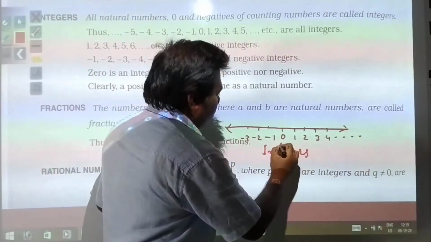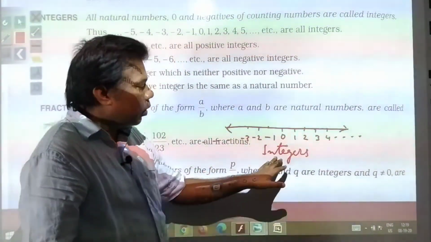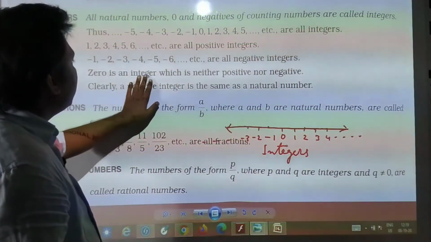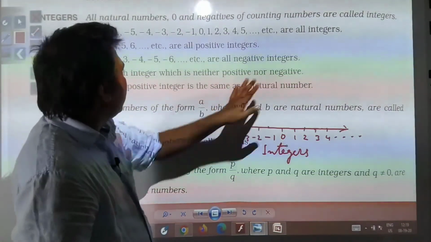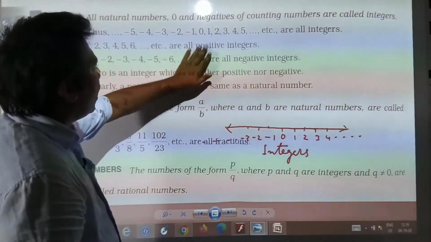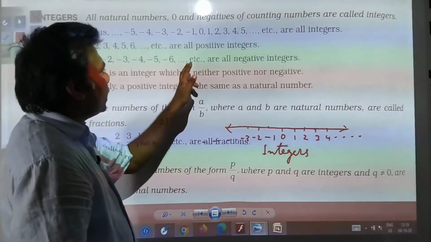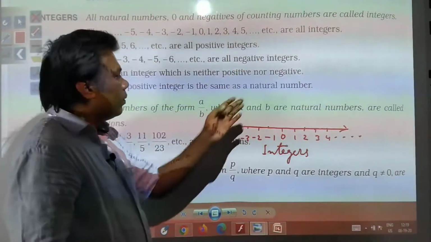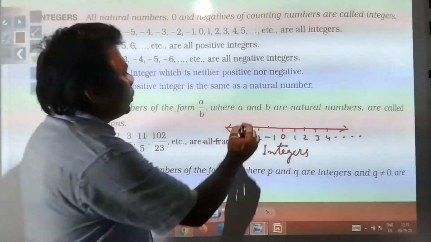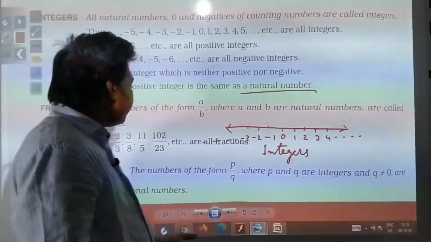So whole numbers and negative counting numbers are called integers. That you need to remember. 0 is an integer which is neither positive nor negative, and 1, 2, 3, 4, 5, 6 are all positive integers. -1, -2, -3, -4, -5, -6, etc. are all negative integers. Clearly a positive integer is the same as a natural number, that is, a counting number.